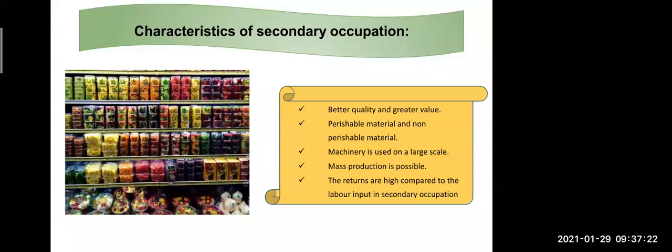The returns are high compared to the labor input in secondary occupation. See, in the primary occupation, the labor is more, but the money they get is less. But in the secondary occupation, the labor is not that much as in primary occupation, but the returns they are getting are more, like money they are getting more. As I told you, milk you are getting at like 40 to 50 rupees a liter. But if you go to the market to buy cheese, you are getting it at like 200 rupees, 300 rupees. So this is the difference between the primary occupation and the secondary occupation.